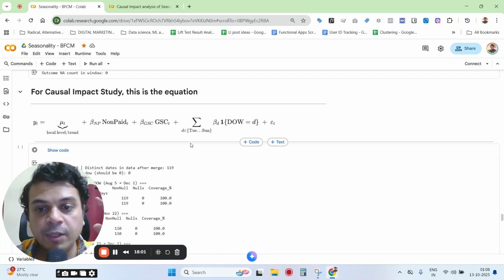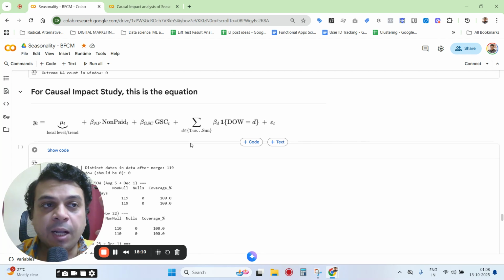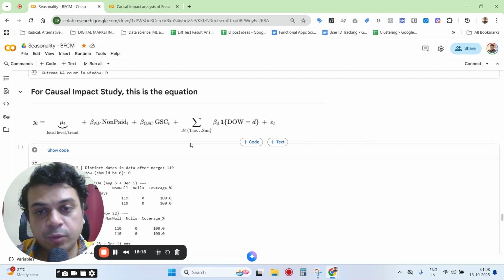We're still in October. So what I'm going to do is use historical data. I'm just going to do a causal impact analysis of last year's BFCM for this particular brand, for whatever they did on Google. Again, it's a Google heavy brand. And this is the equation, the model that we are choosing for the causal impact study.